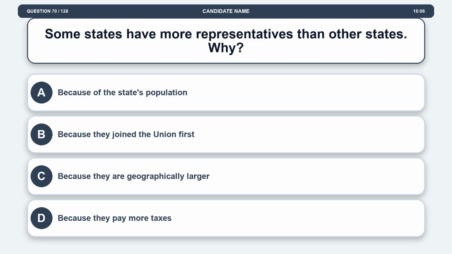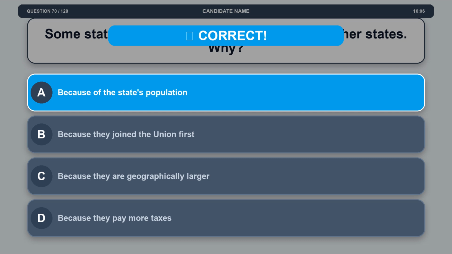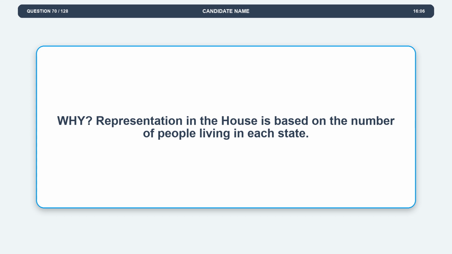Question 70. Some states have more representatives than other states. Why? Option A, because of the state's population. Option B, because they joined the Union first. Option C, because they are geographically larger. Option D, because they pay more taxes. The correct answer is option A, because of the state's population. Explanation. Representation in the House is based on the number of people living in each state.